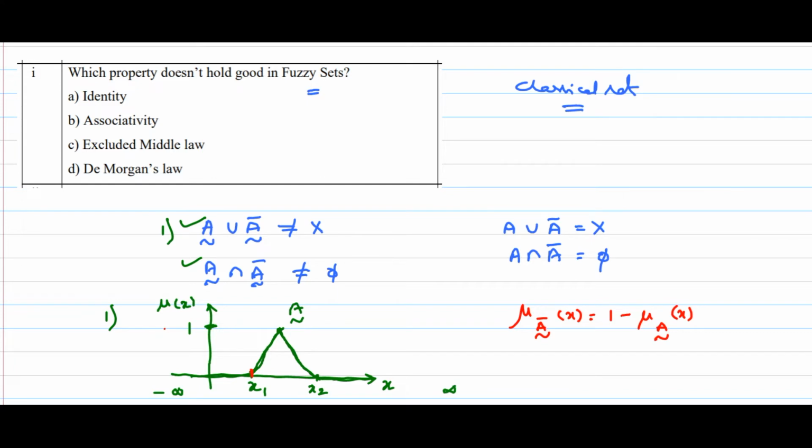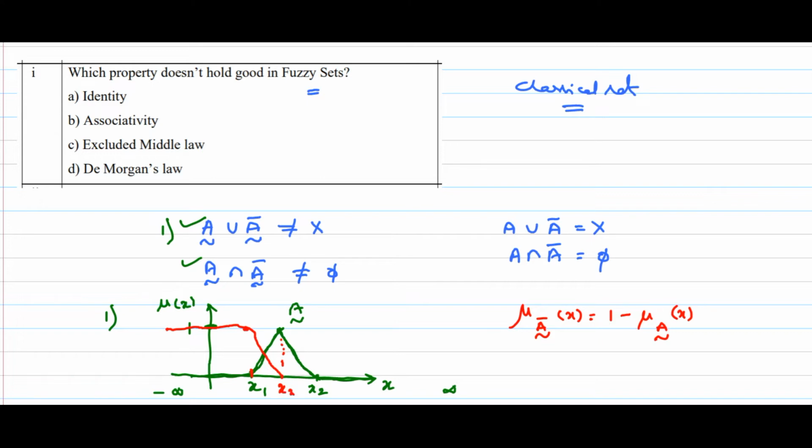Now I am drawing A bar with red color. You just see, from minus infinity to x1, its value will be 1. After that, from x1 to some point between x1 and x2, its value is constantly reducing as it is 1 minus some value, and it is reaching 0.